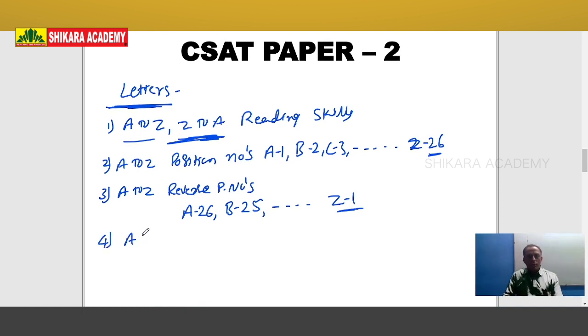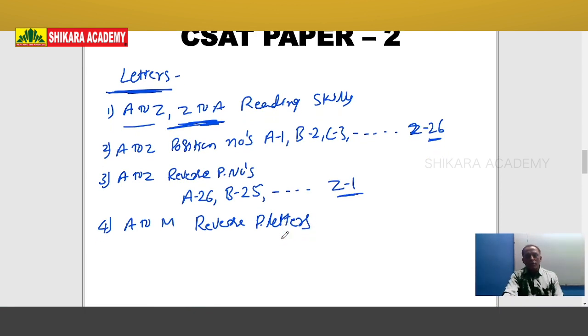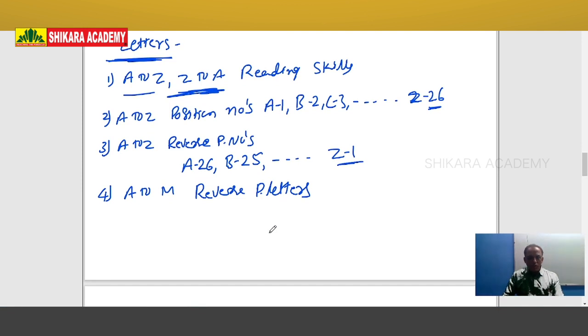And fourth one is A to M. Up to Z is not important. A to M alphabets reverse position letters also important. What is reverse position letter? In English, A is the first letter. Its reverse position letter is Z. If A's reverse position is Z, no doubt Z reverse position is also A. And B reverse position is Y. Y reverse position is B.